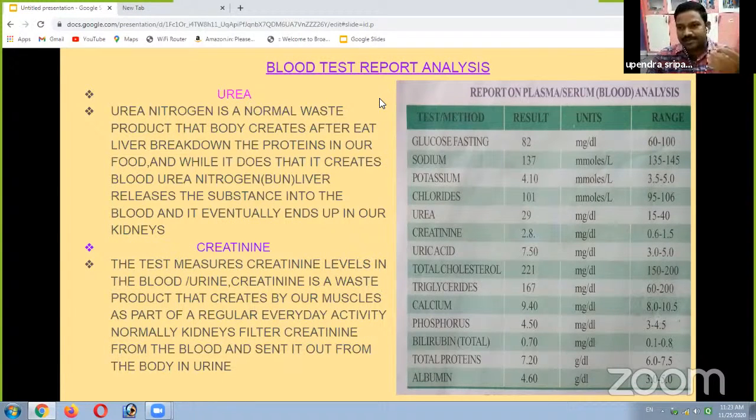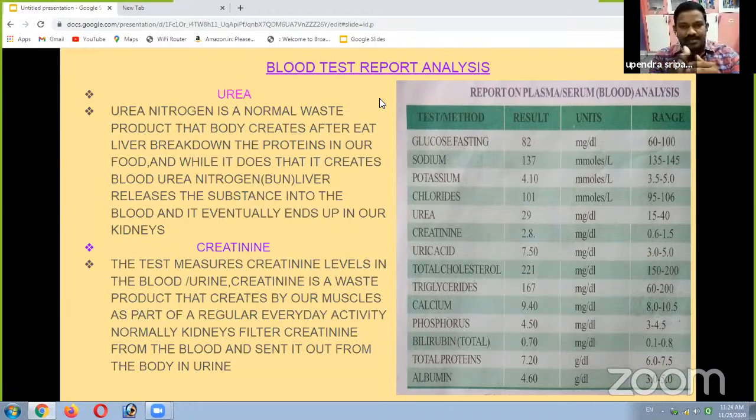So excess urea. When proteins break down, urea is produced. It is a nitrogenous compound, as I already told you in the introduction. The nitrogenous compound urea is produced when proteins are broken down into amino acids and simple forms. This blood urea nitrogen must be sent out. Why? Because it is a harmful item.